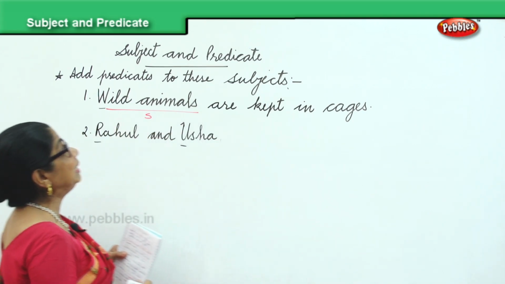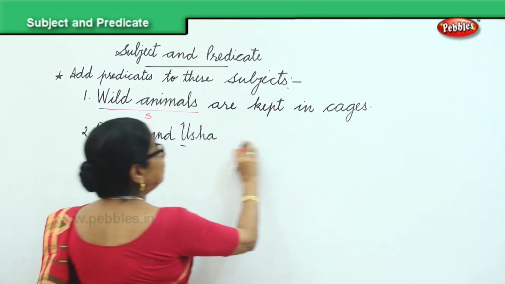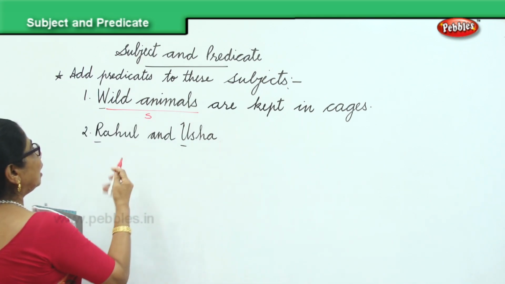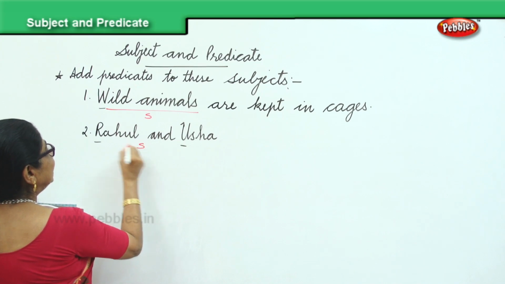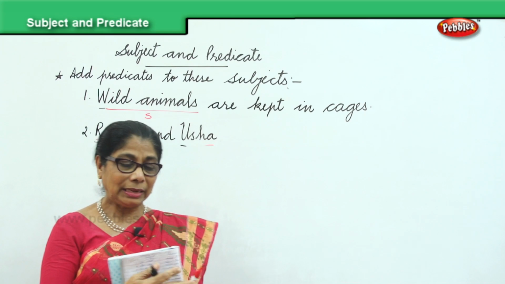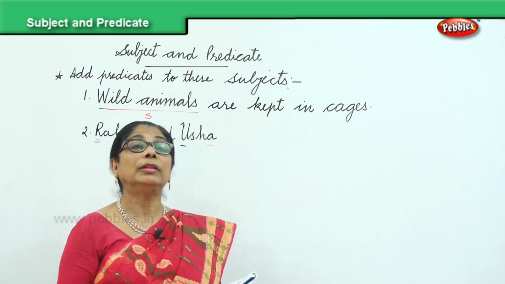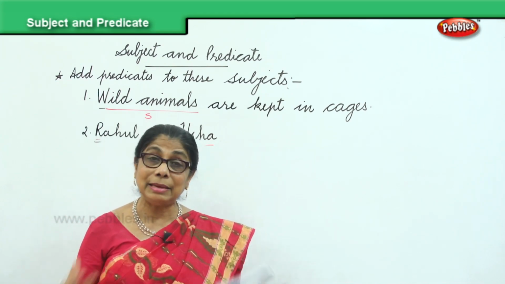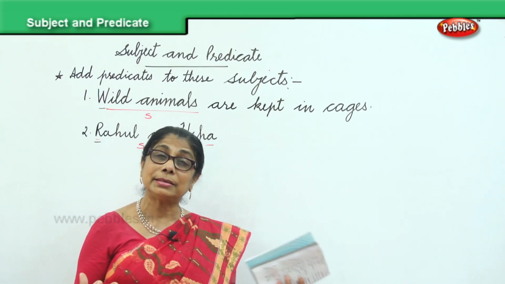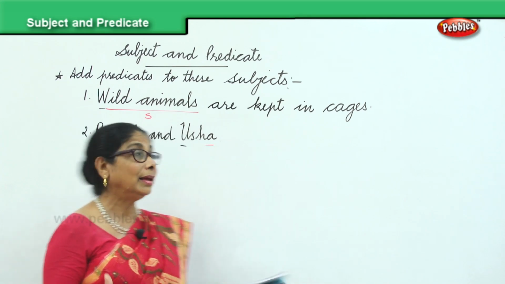You give me some predicate to complete this subject. Rahul and Usha are the subject. Now what are they? You can say Rahul and Usha are friends. They are twins. They are studying in the same class. You can end anyhow. You can put anything.